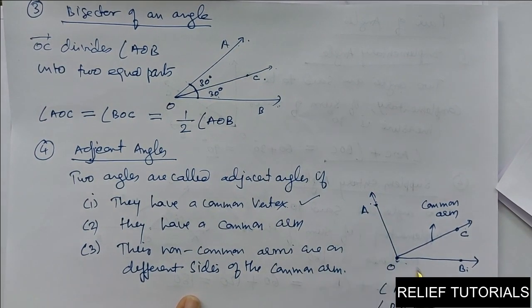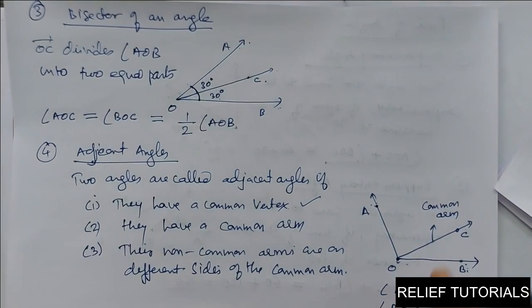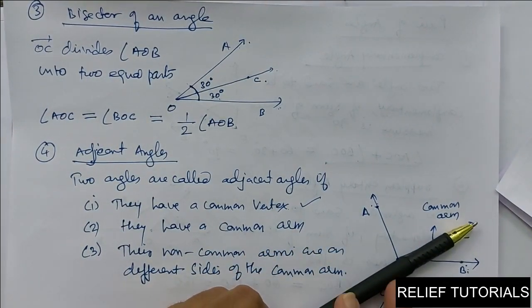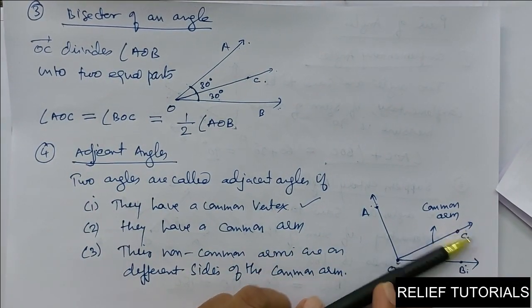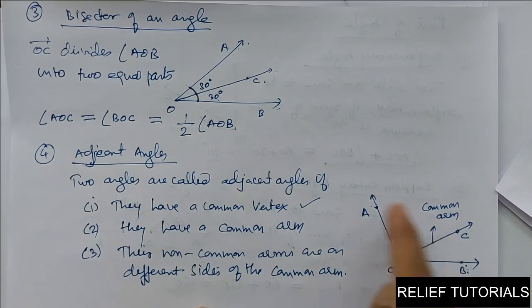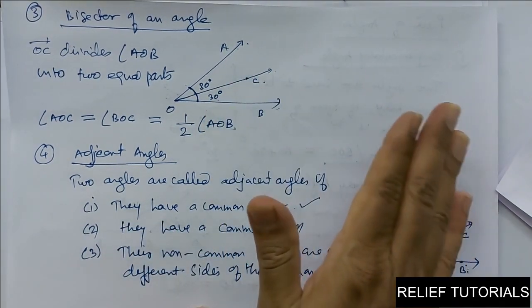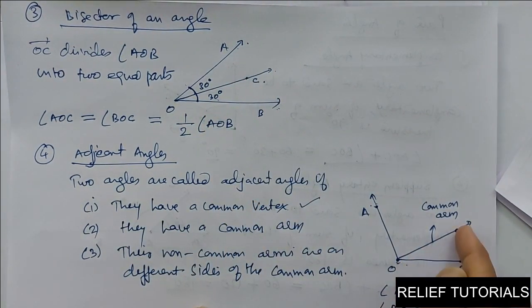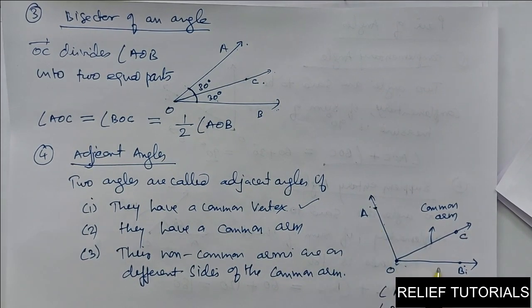And OA and OB are non-common arms, and they are on either side, or on different sides, of ray OC. See, this is ray OC. My pen is ray OC. Have you got it? So OA is on one side and OB is on the other side of ray OC. So their non-common arms are on different sides of the common arm OC. So these three conditions have to be satisfied.